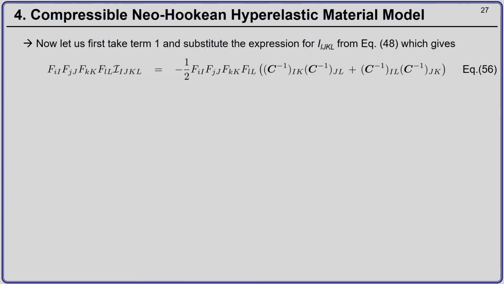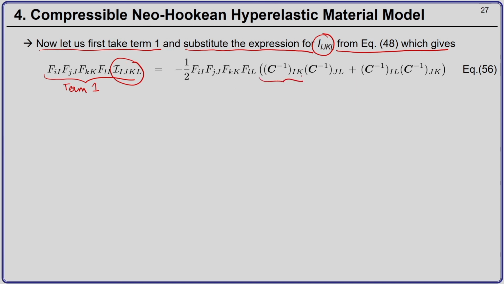Now, let us take term 1, and let us substitute the expression for the fourth order tensor Ijkl from equation number 48. So, this was our term 1, and when we substitute Ijkl from equation 48, we have minus 1 by 2 C inverse Ik, C inverse Jl plus C inverse Il, C inverse Jk, and these are the four deformation gradient tensors.